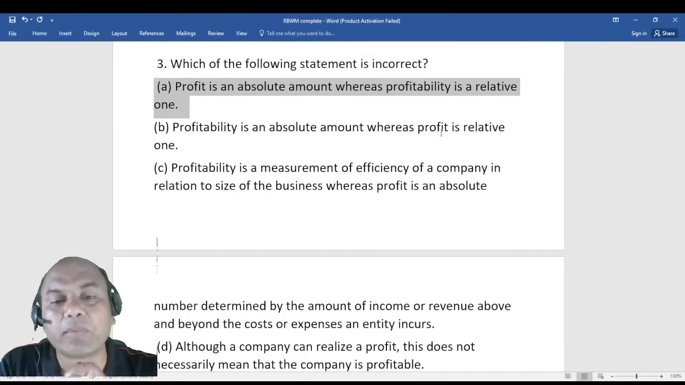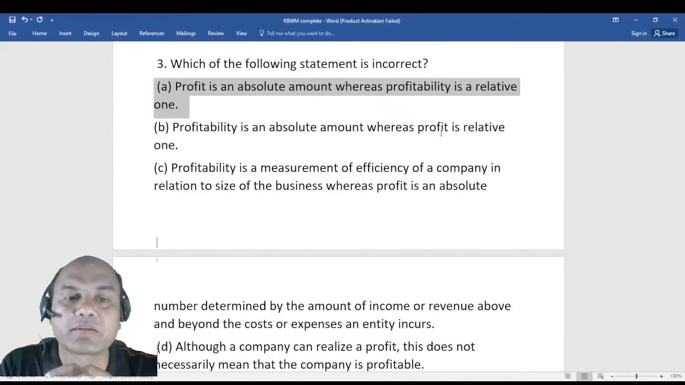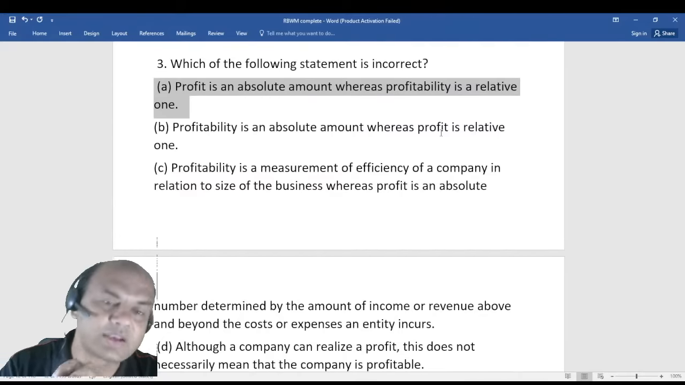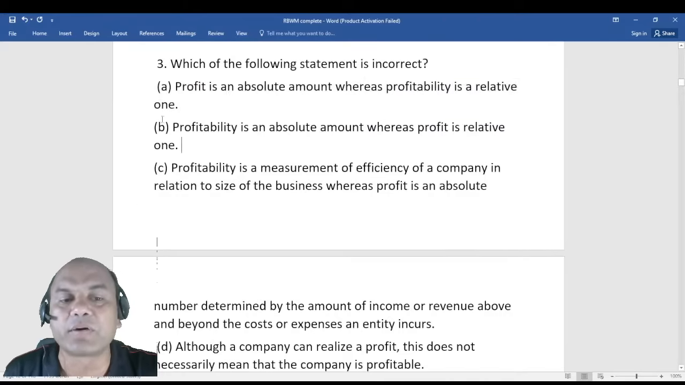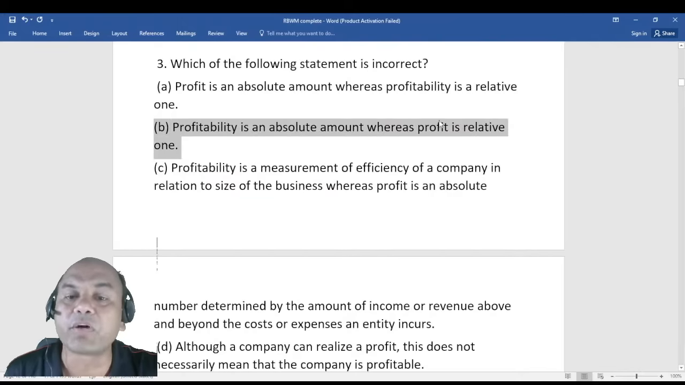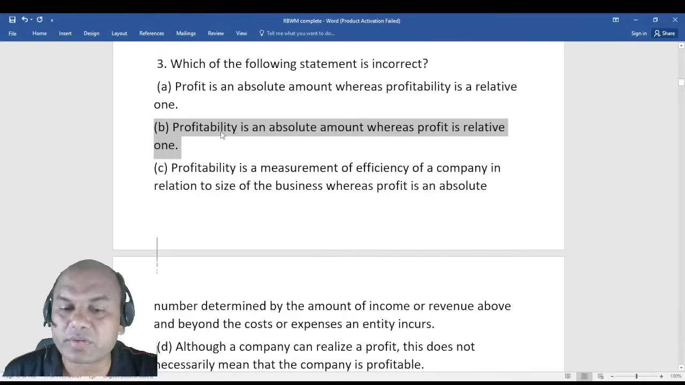Profit is an absolute amount. Profitability is an absolute amount, whereas profit is a relative one. Now this is wrong, isn't it? What is the answer to the third? Yes, the third answer is B, because profitability is not an absolute amount. Profitability is a relative term. Always remember. A is correct and B is wrong. We want the wrong one, so B is the answer.